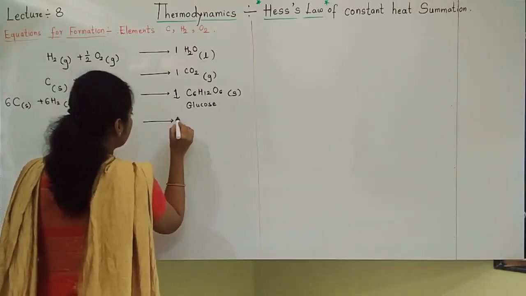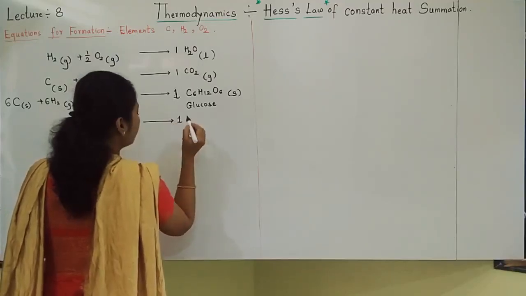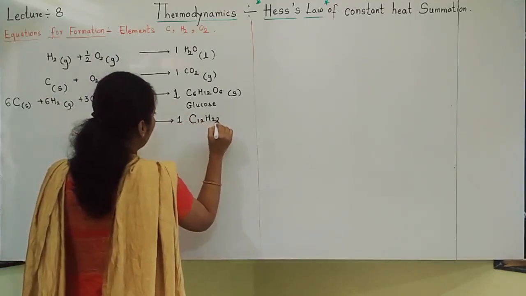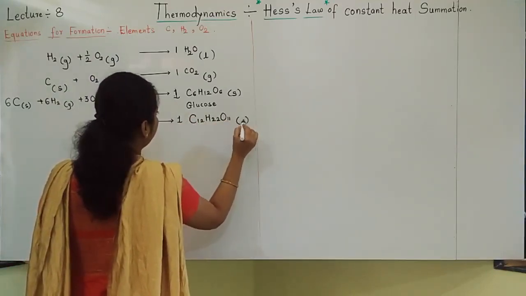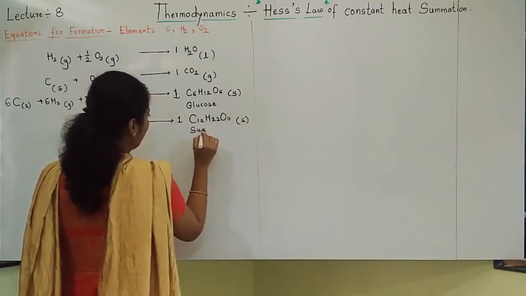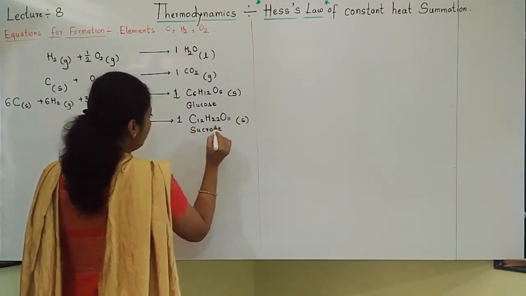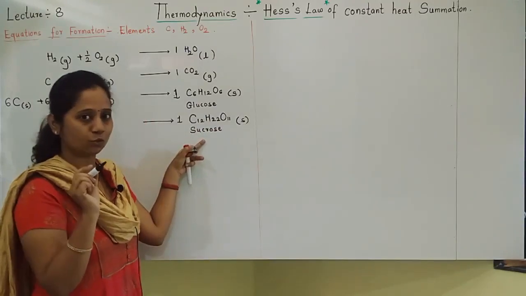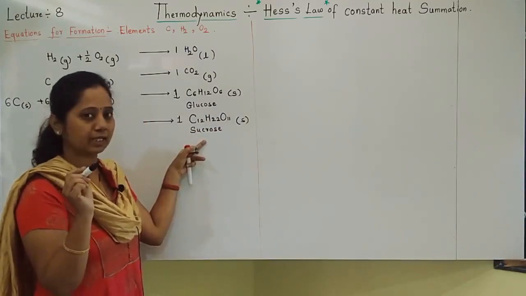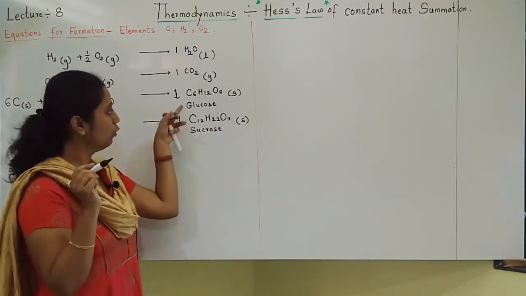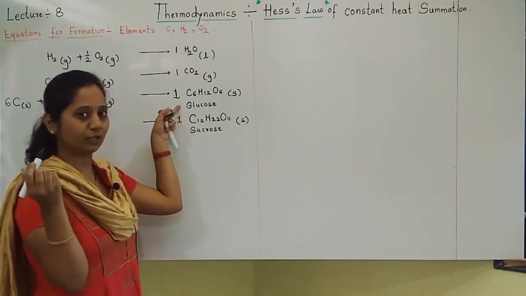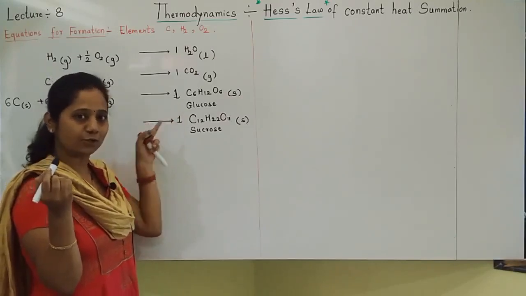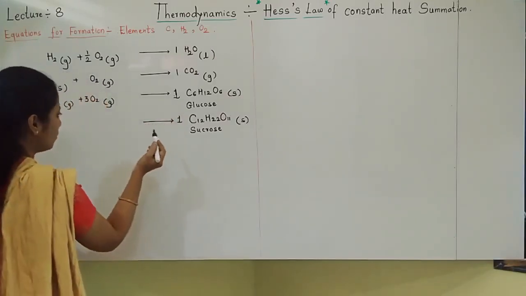We'll take example, students, sucrose. Sucrose formula is C12H22O11. What is sucrose, students? Sucrose is the sugar which we use in our home. Whatever we eat, that is sucrose. Sugar from sugar cane is called sucrose. Glucose is used when sports are going on. Instant energy is required, that time glucose is used. Both are sugars only. So sucrose.